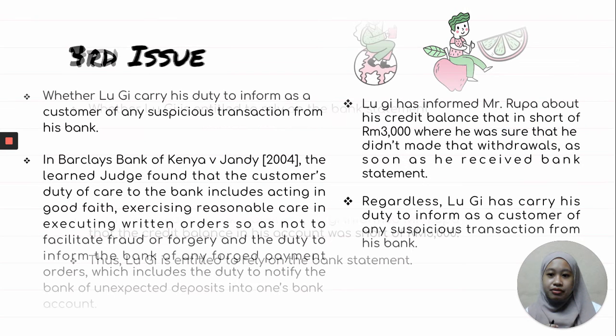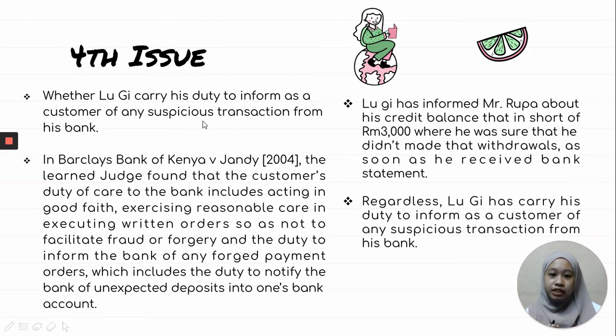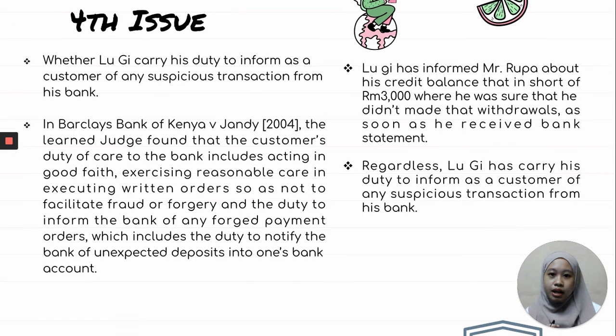Fourth issue is whether Lugi carried his duty to inform, as a customer, of any suspicious transaction from his bank. In Barclays Bank of Kenya versus Chandi, the court found that the customer's duty of care to the bank includes acting in good faith, exercising reasonable care in executing written orders so as not to facilitate fraud or forgery. Lugi has informed Mr. Rupa about his credit balance being short of 3,000 ringgit Malaysia, where he was sure he didn't make that withdrawal, as soon as he received his bank statement. Regardless, Lugi has carried his duty to inform as a customer of any suspicious transaction from his bank.